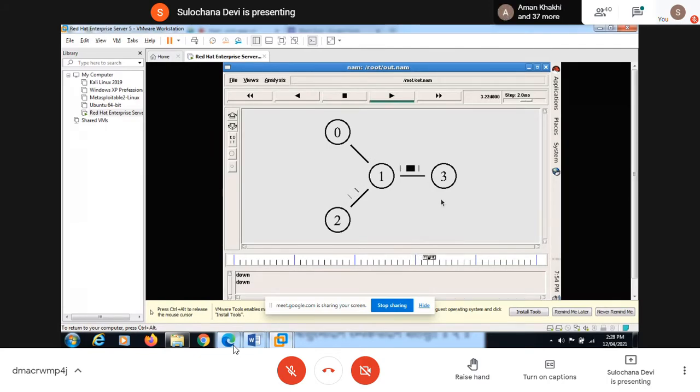Node 0 is also sending the packet to node 3 via node 1. Now 3 is communicating with both. 3 is sending the packet to 0 and to 2 also.